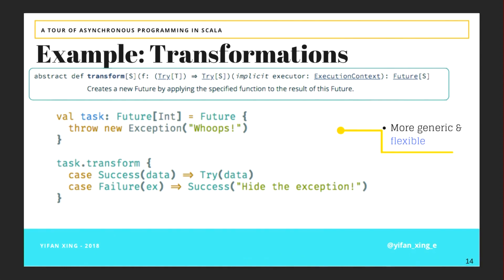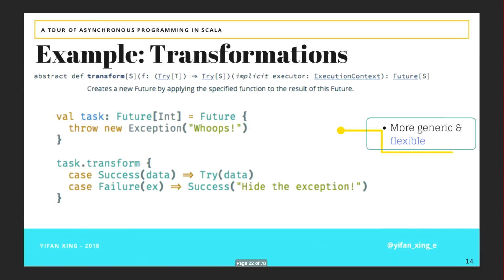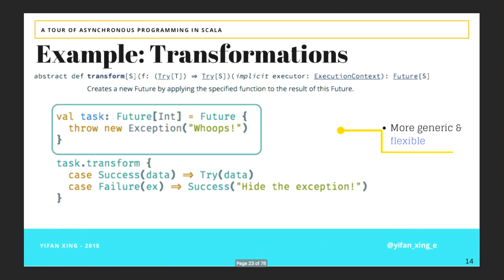So in Scala 2.12, if you notice, there is something quite similar. It's also transform. When I was looking at this, I was thinking, why do I need two transform in one library, and what's the difference and what are the similarities? Well, the straightforward answer is that this one is more generic and flexible. So let's take a look at how.